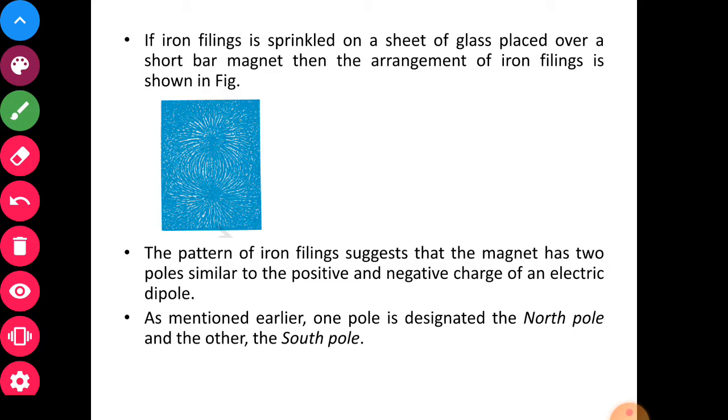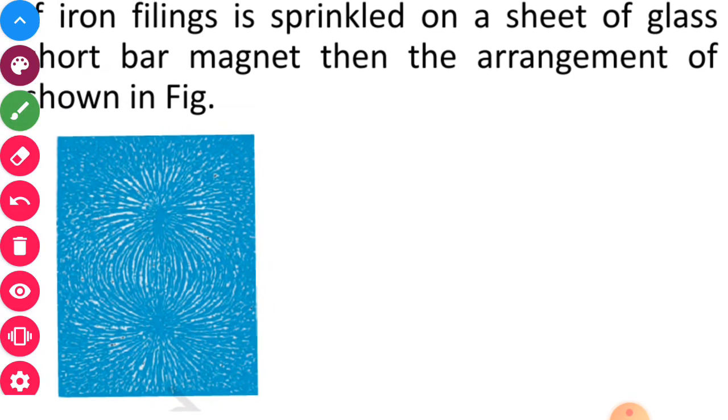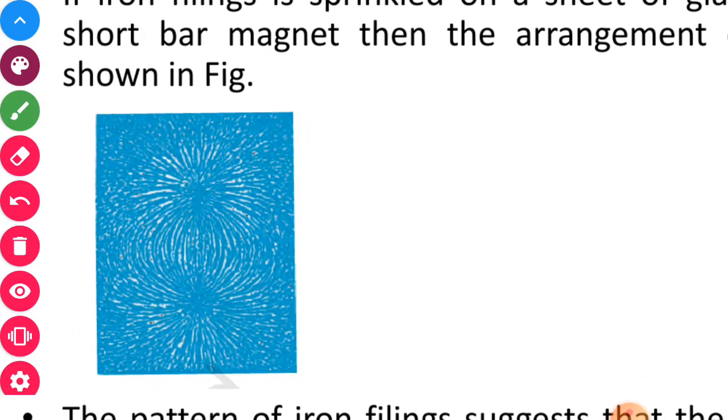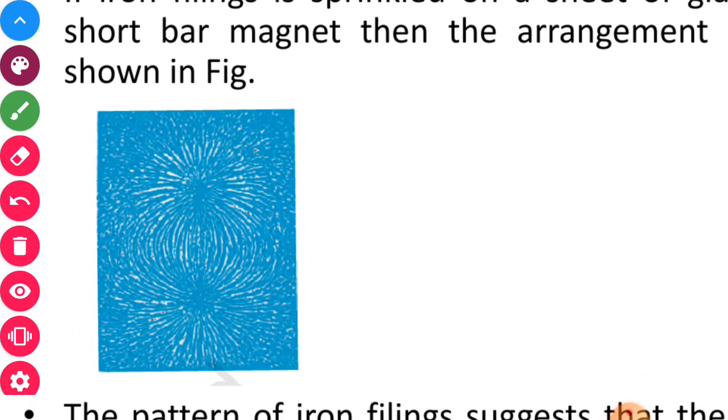As mentioned earlier, one pole is designated the north pole and the other is given the name south pole. When you tie the magnet or freely suspend it, the magnet will show the north-south direction.